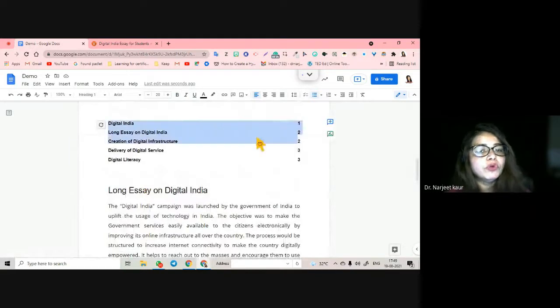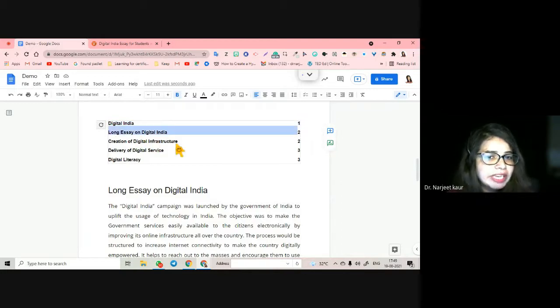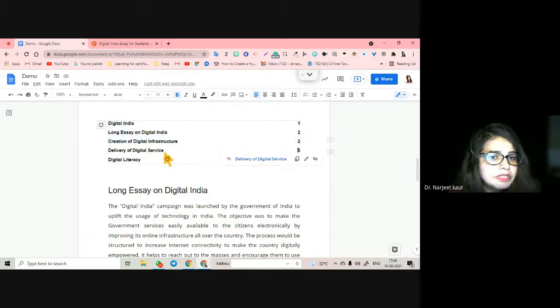Either you can create blue links or you can create a bulleted numbered list for the headings. This is an awesome thing to do when you're doing long projects, long essays. Usually when I am writing my research papers, I create a table of contents. First of all I am writing my abstract, then I'm writing my keywords, then I'm writing my body, then I'm doing my conclusions. So there are so many things.